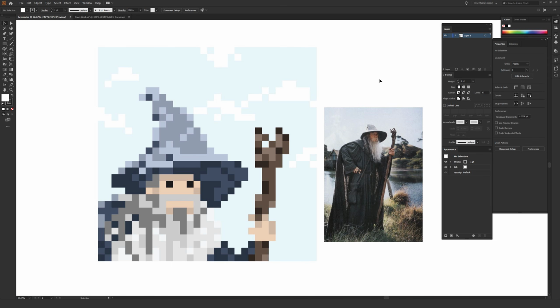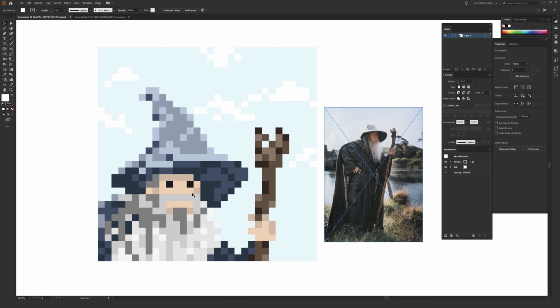And then as far as actually building out the pixel art and some considerations, as you can see here, I have my example image of Gandalf, which I used as reference for building out this art. And I am absolutely by no means an expert at drawing pixel art. This was really my first attempt at drawing any sort of a figure. I think I've done some very simple type or like a coin in the past, but that was years ago when I did that.